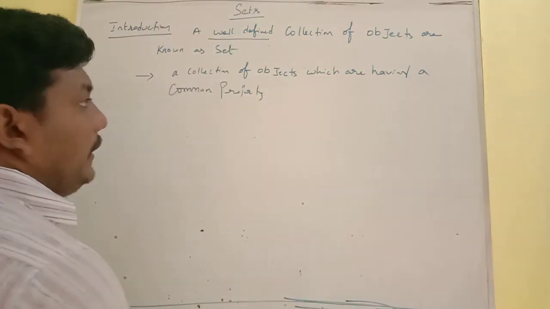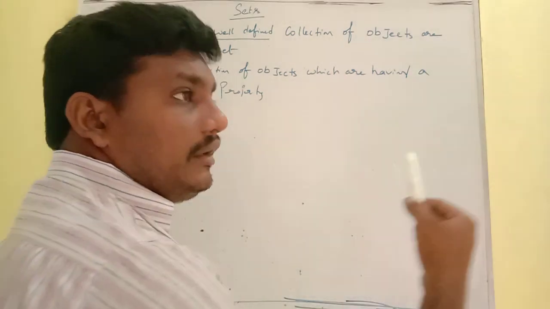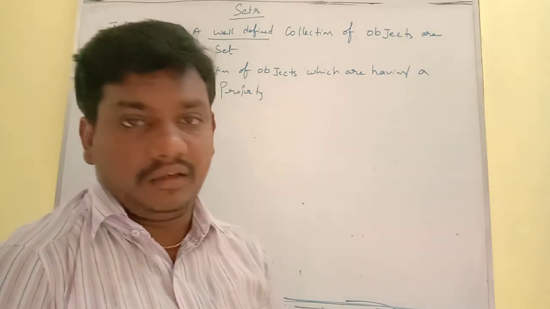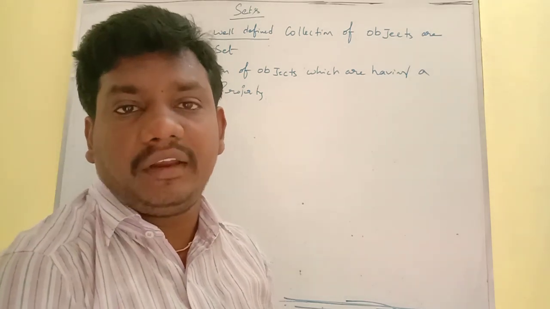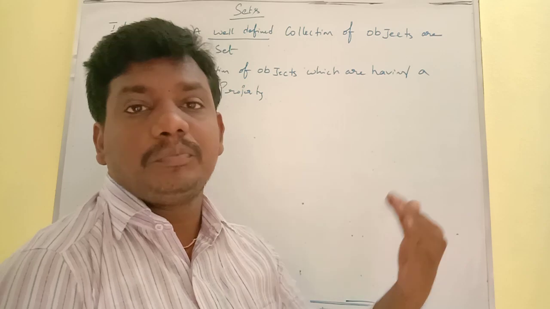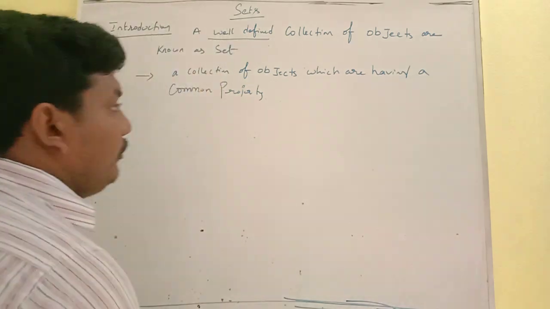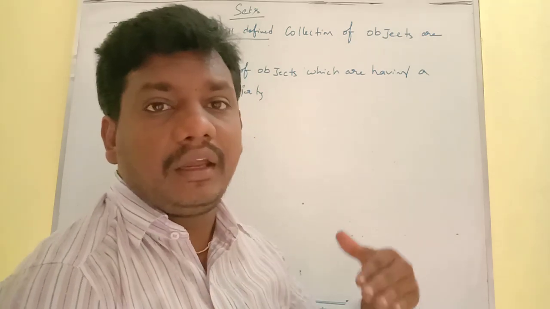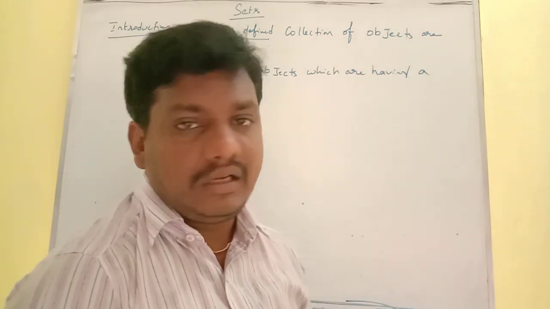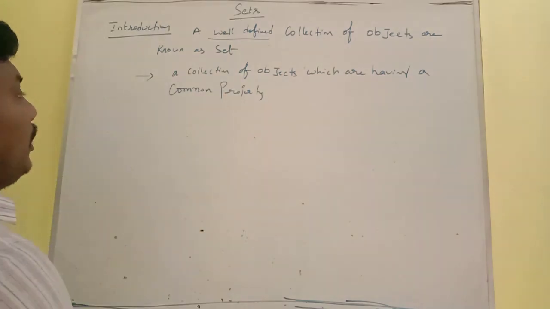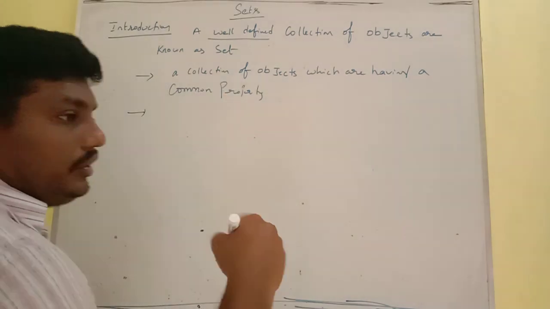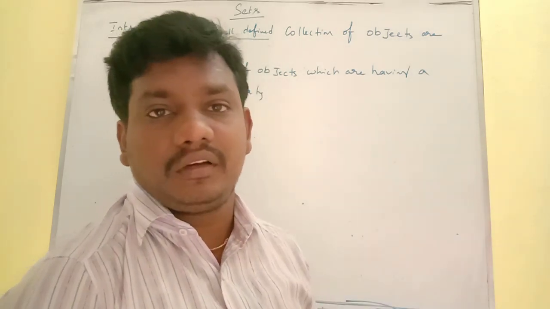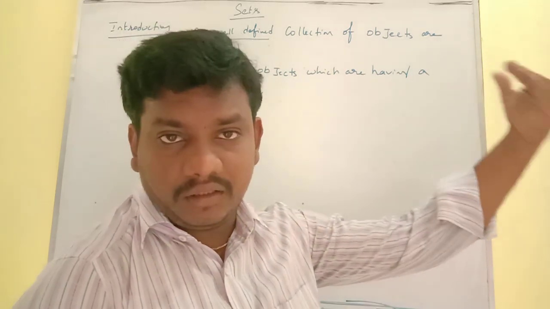So we can say the list of numbers has a common property. Suppose we take 2, 3, 5, 7. That is what we call prime numbers. That means whatever collection of objects we take, we must give a common property to those objects. And also we have to say whether a given particular object belongs to that particular collection or not.